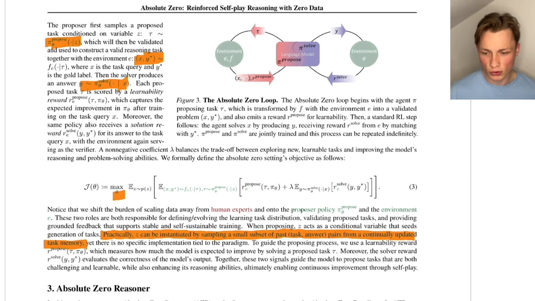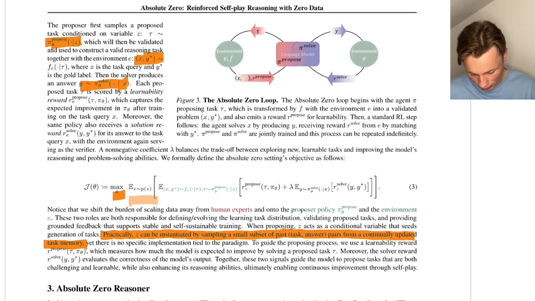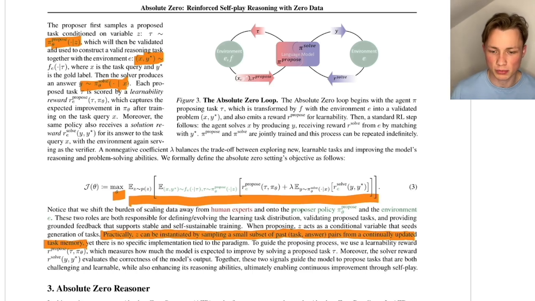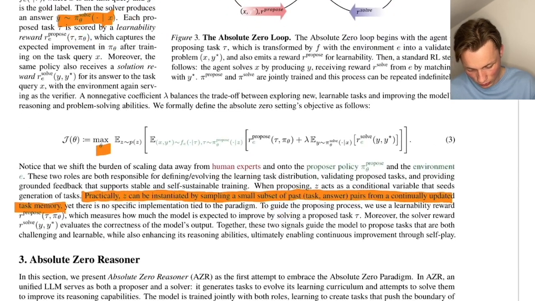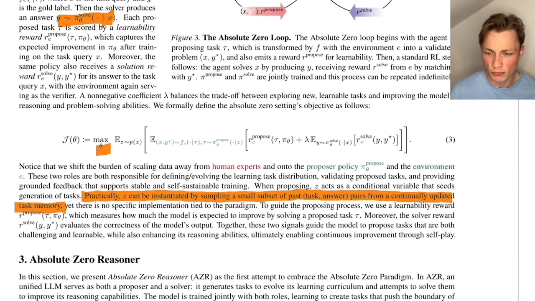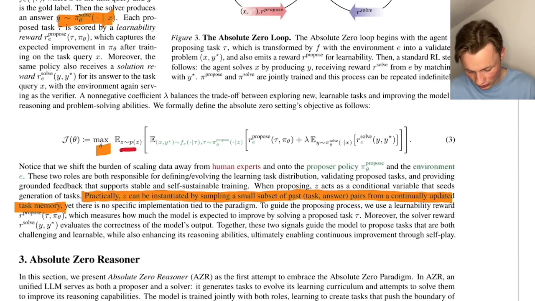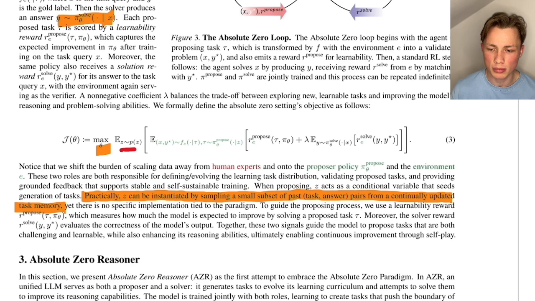So we have our training parameter called theta, and we want to choose theta in a way that we maximize this big expectation. It looks a little scary, but we can just look into it step by step. So first of all, we sample a C variable. This is our in-context text, maybe the last 10 tasks, so a subset of the past tasks.